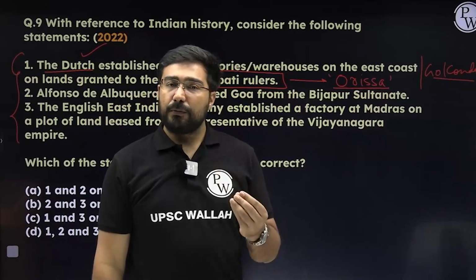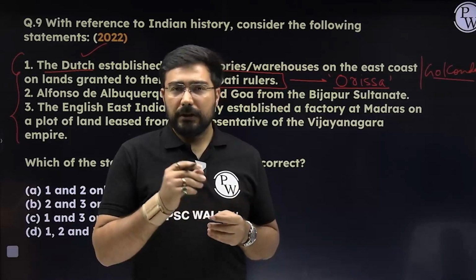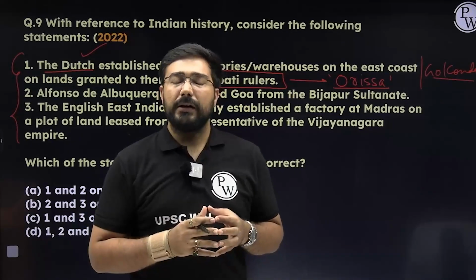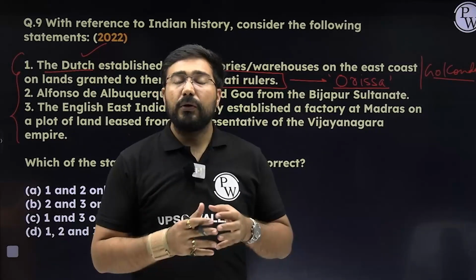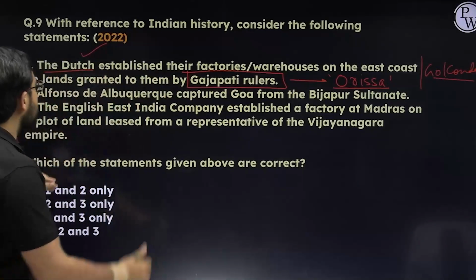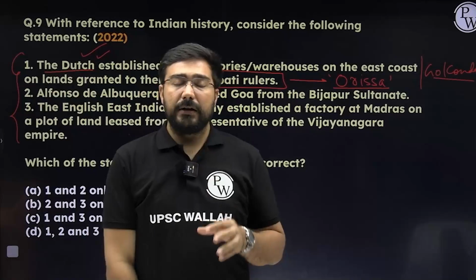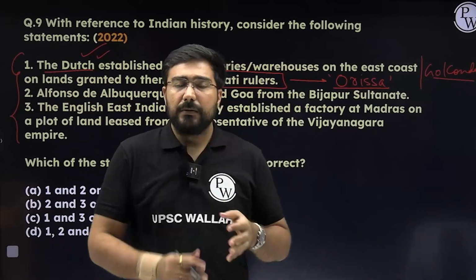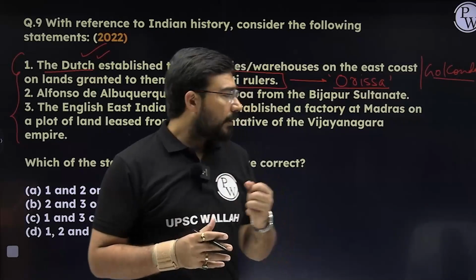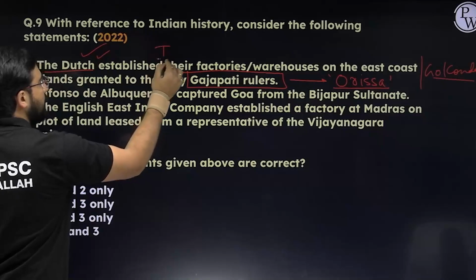Initially, they were paying 4% duties. Later on, they came up with a lump sum idea that we will give you 3,000 pagodas every year and we can have as much export and import as required. Later on, they also got the royal monopoly to even mint the coins. So please try to understand these basic ideas. Remember some of the places where the Dutch established their factories. One of the areas is Pulicat, one of the most important regions, where they created Fort Geldria. The first statement becomes incorrect because of this.